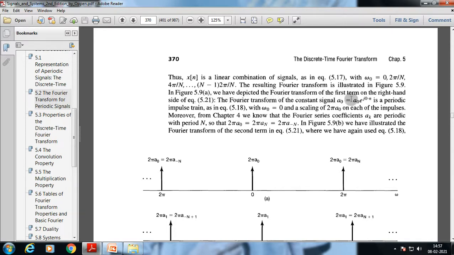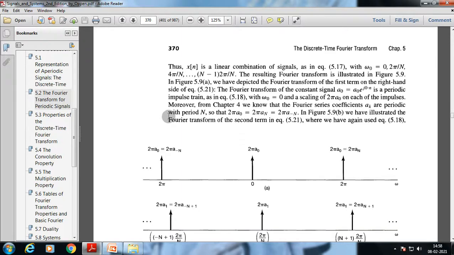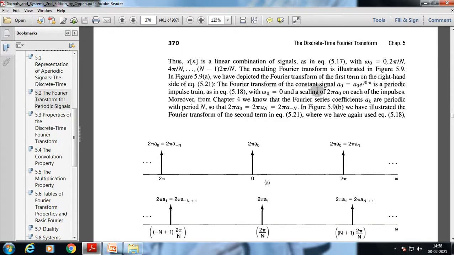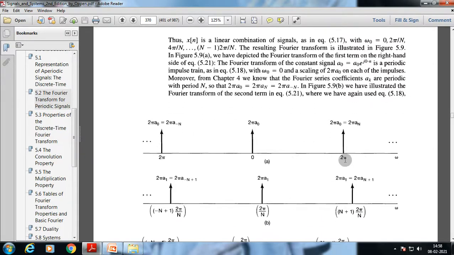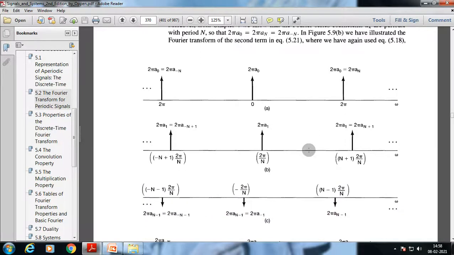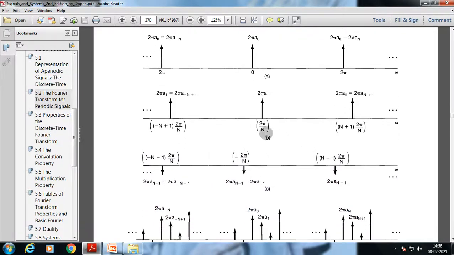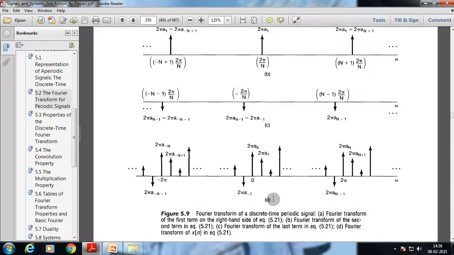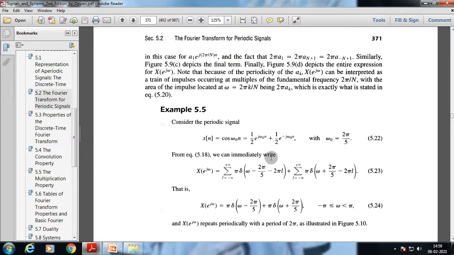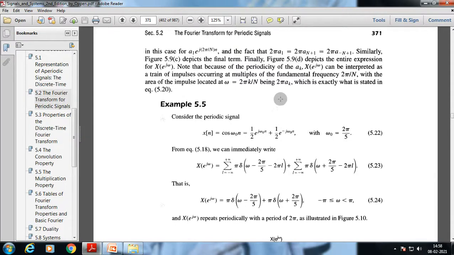We have depicted the Fourier transform of the first term on the right hand side of the equation. The Fourier transform of the constant signal a0 is a periodic impulse train, and with this we can rewrite these signals. We rewrite this as this. These are the graphical representations. Now let's go through that with a specific example.